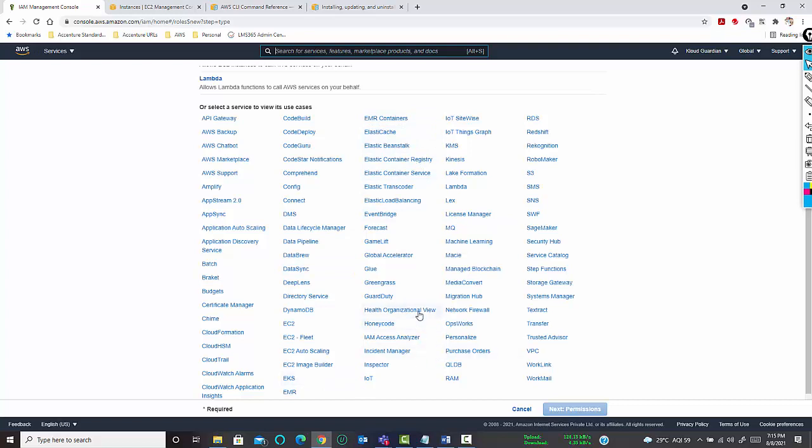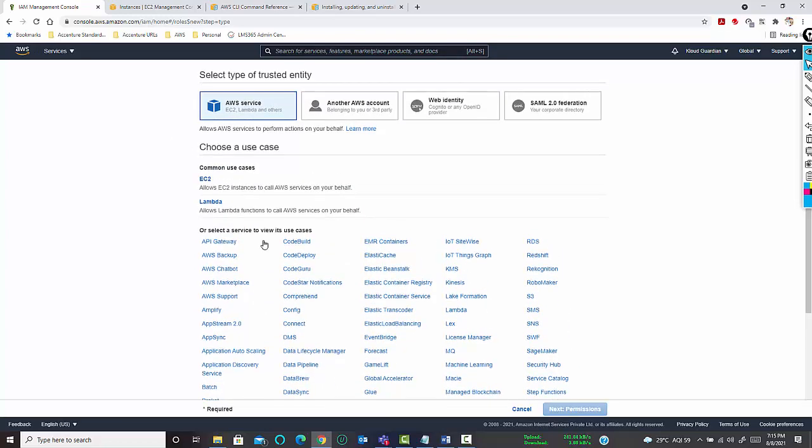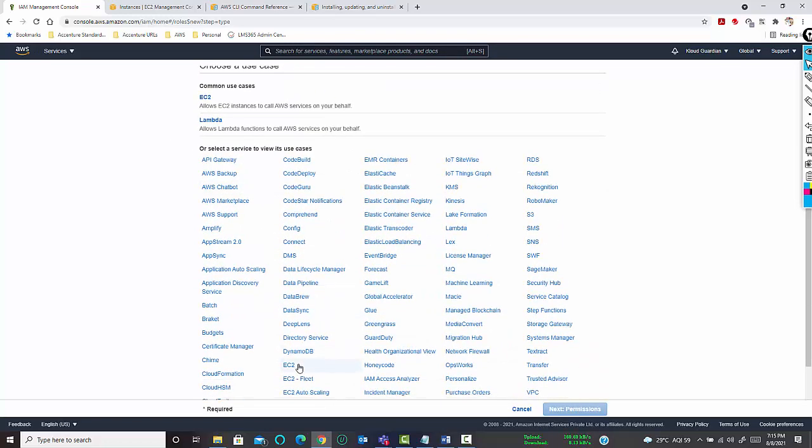All the resources are there where you can actually assign a service. EC2 is a separate service. You can see there is a service known as EC2 also. These are all the services where you can create a role or assign a permission.